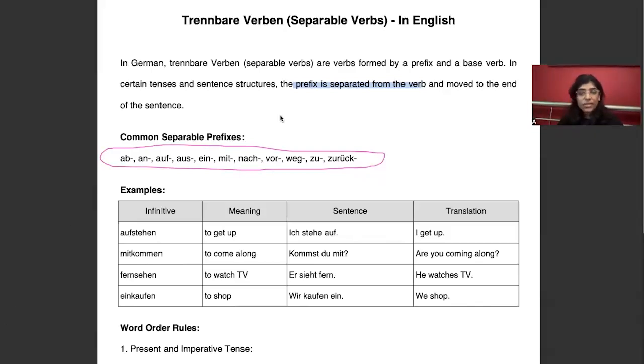I hope it's clear. It's not a very big topic, and we have seen a lot of different verbs by now: regular, irregular, modal and Trennbar verbs, right?